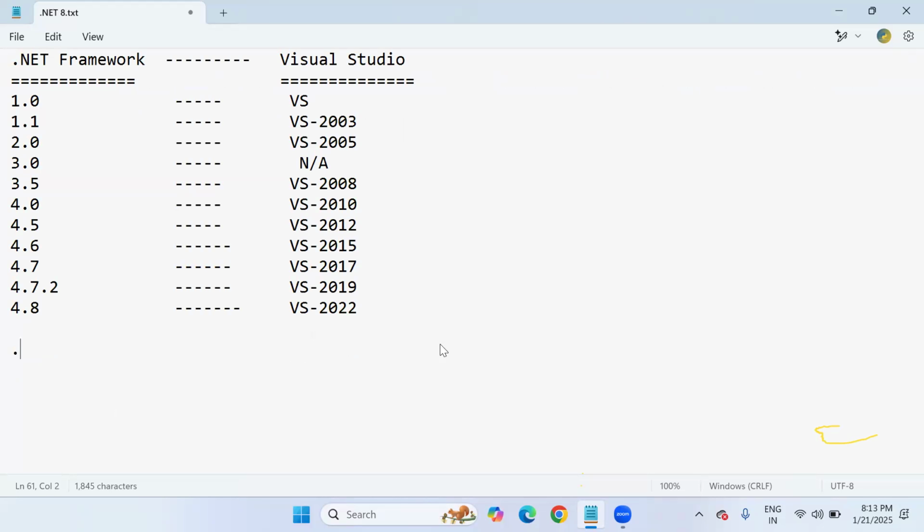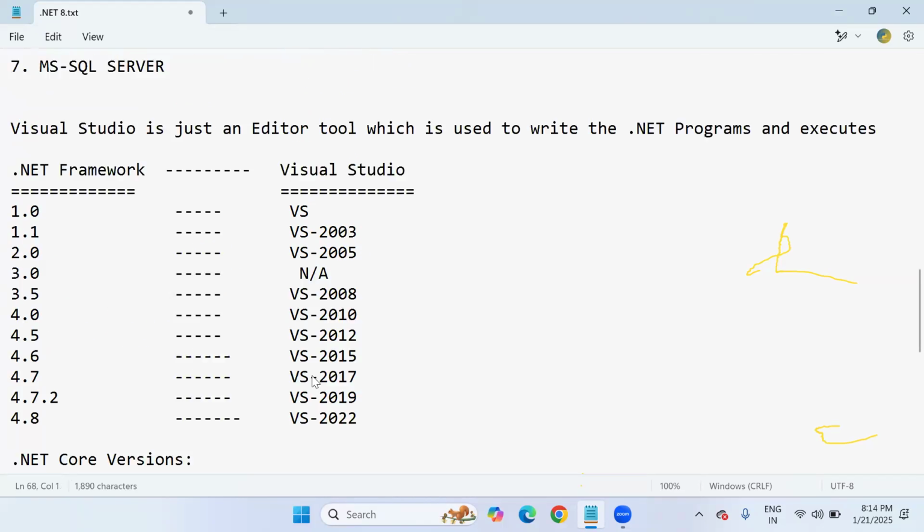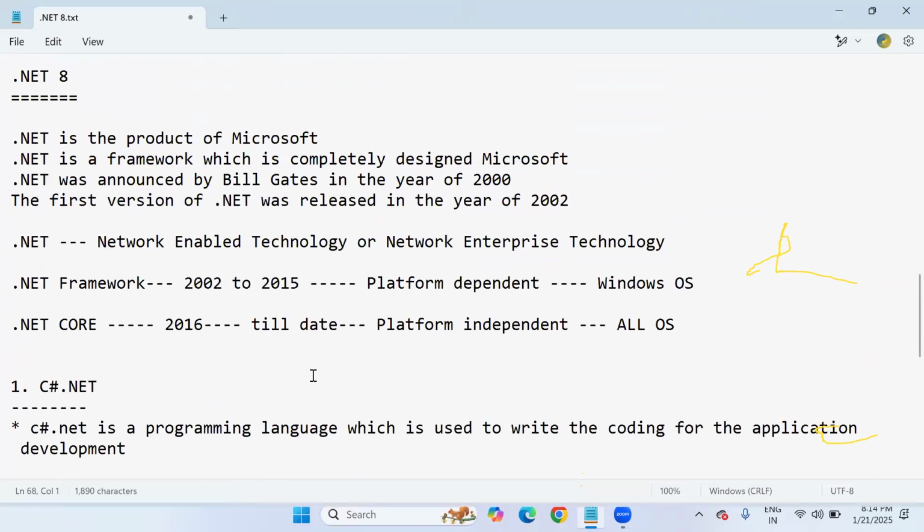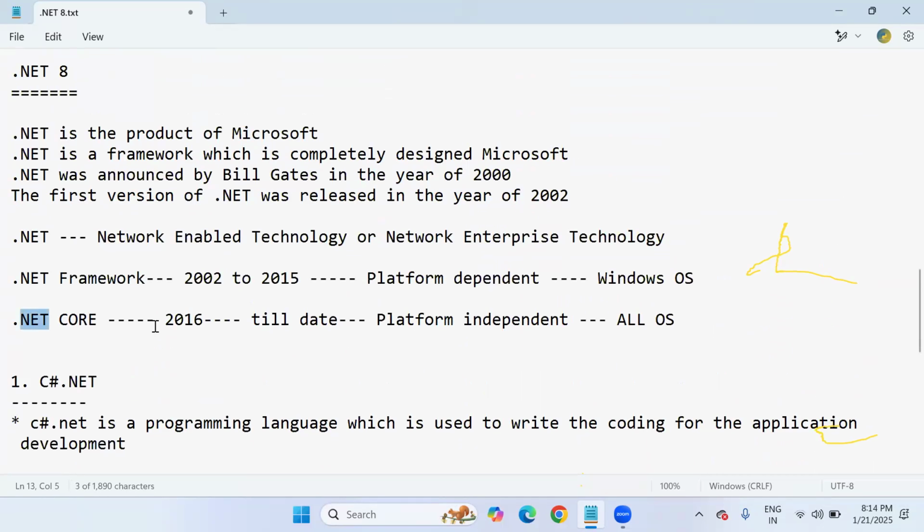So now it's time to discuss our main thing, that is .NET Core versions. .NET Core versions I'm speaking. So what is .NET Core version? How to work with this? We can see what is our .NET Core version. We will see that. Okay. See, sir, as I said in the last lecture, .NET Core was released firstly in the year of 2016.